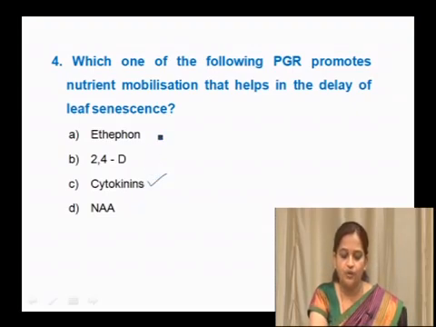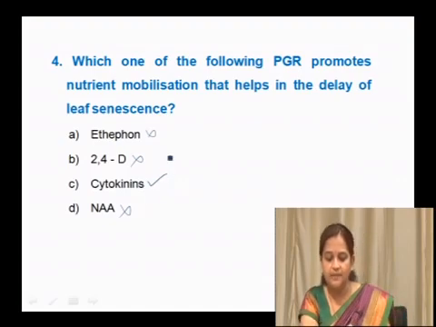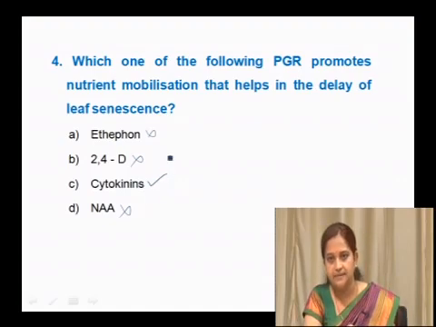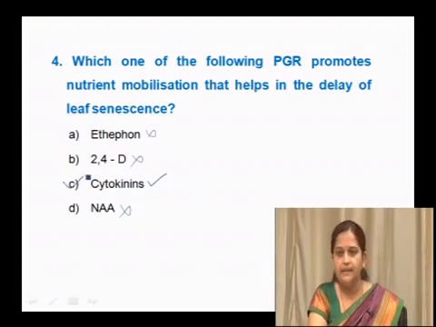It is not through ethephon, which is commercially available ethylene, not from 2,4-dichlorophenoxyacetic acid, which is an auxin, and not through naphthalene acetic acid, or auxin. It is through cytokinin, where nutrient mobilization helps in the delay of leaf senescence. So, the right option here is C.